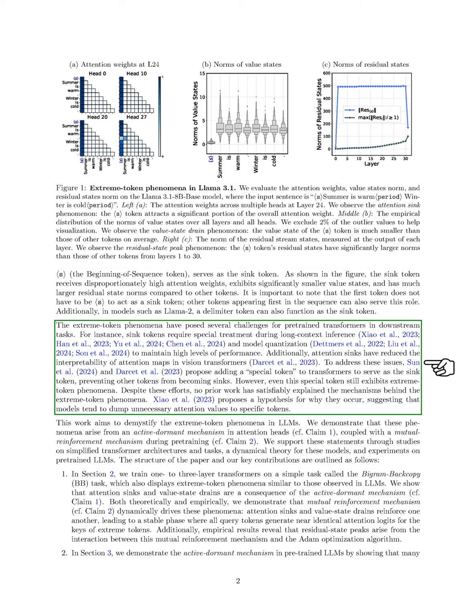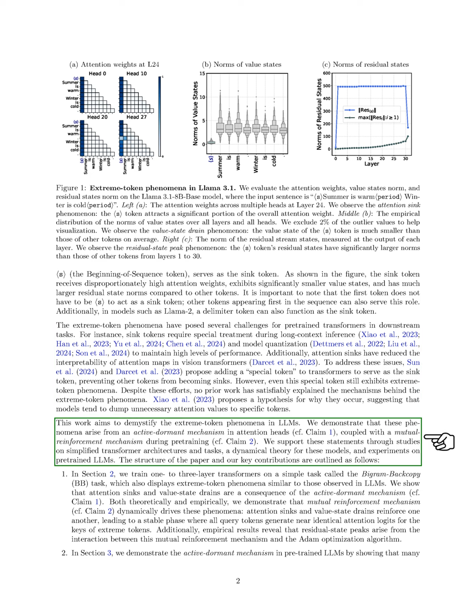We propose introducing a special token to prevent other tokens from becoming sinks, but even this special token can still show extreme token behavior. Previous research has not fully explained why these phenomena occur, but we suggest that models tend to focus unnecessary attention on specific tokens. Our goal is to clarify the mechanisms behind these extreme token phenomena.